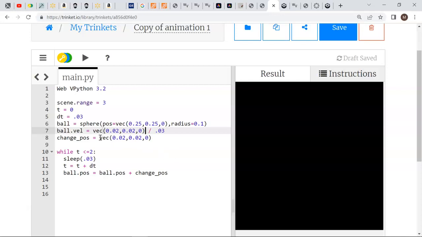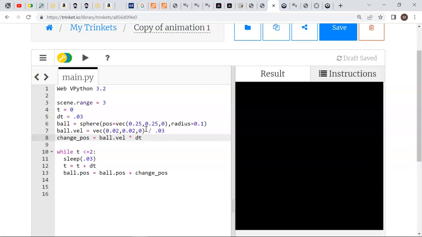Now down here, that means I don't want to say what the change in position is, but I want to use the mathematical equation for the physics, which is that change of position, by definition, is the velocity times the time that has passed. So I've done this a little roundabout way. I used the change of position I knew I wanted, and used that to calculate the velocity I wanted. Now I'm calculating the change in position again. That's okay, because now I can do different velocities.